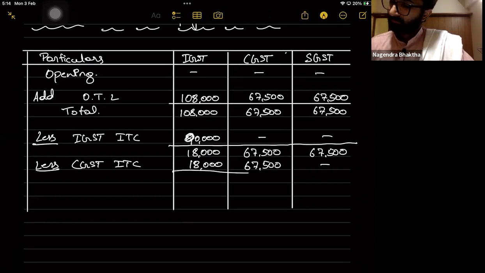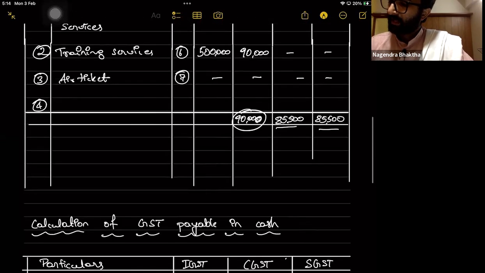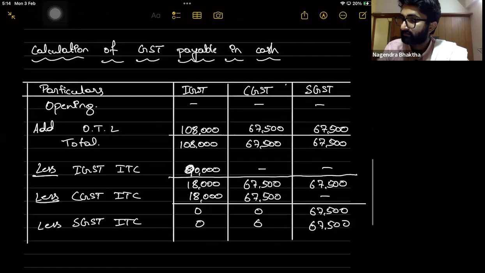Now 0, 0, 67,500 less SGST ITC 0, 0, 67,500. Because how much is there? 85,500 is there. In that, 67,500 you have to utilize.